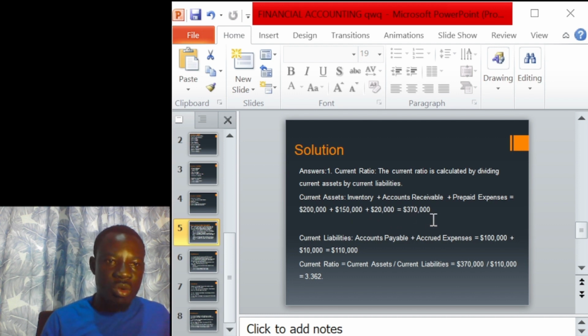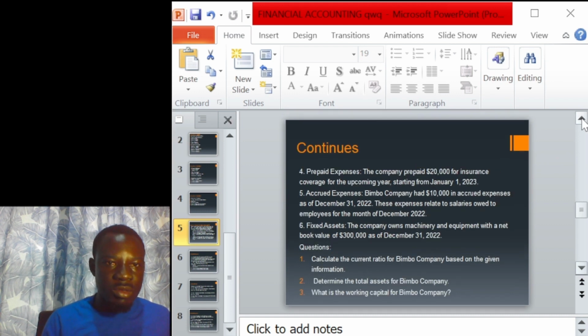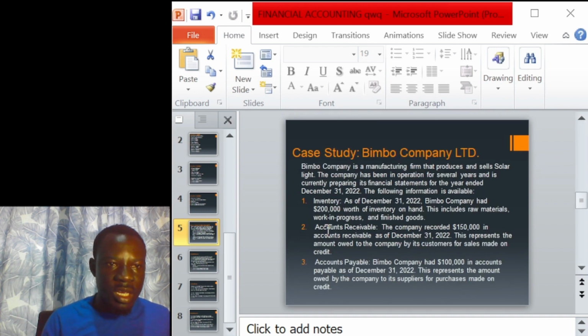$370,000. Let's go back to the question and be assured that the inventory and the account receivable are the exact figures that we have recorded. So let's cross check. The inventory is $200,000 worth of goods.